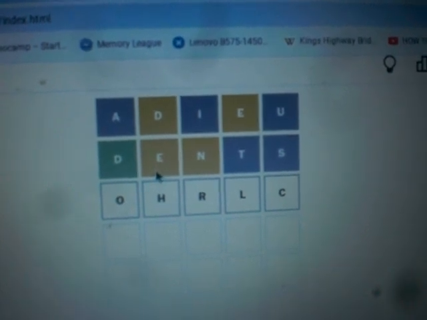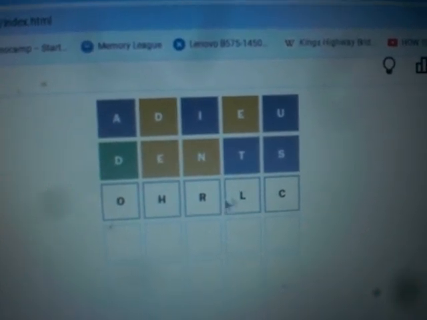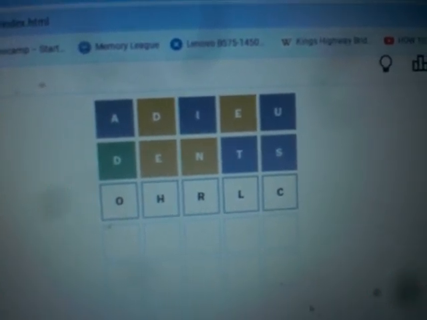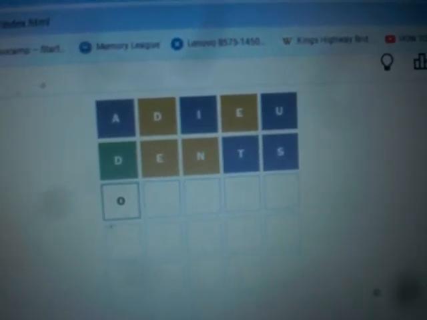D-O, done. D-O-N-E, done. No. Drone, D-R-O-N-E. Boy, I bet that's it. D-R-O-N-E. And that's a really common word lately. So I bet it's it.